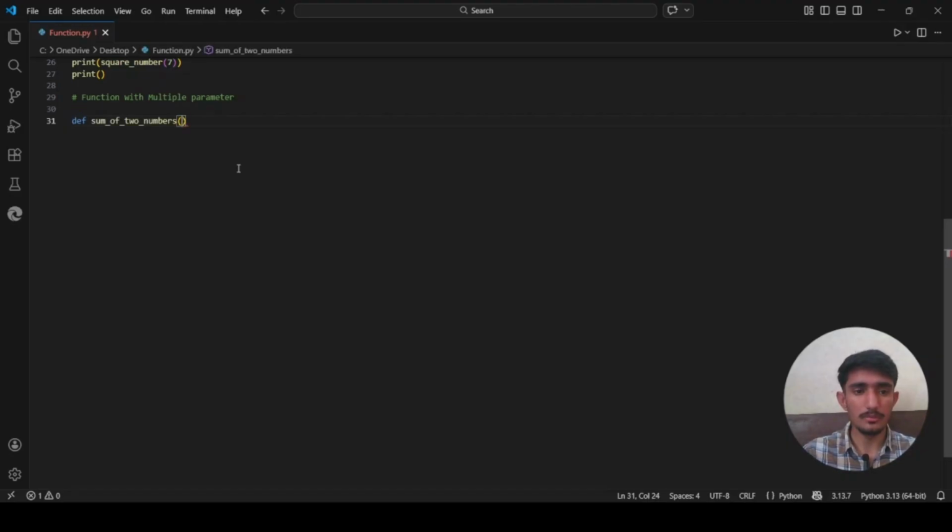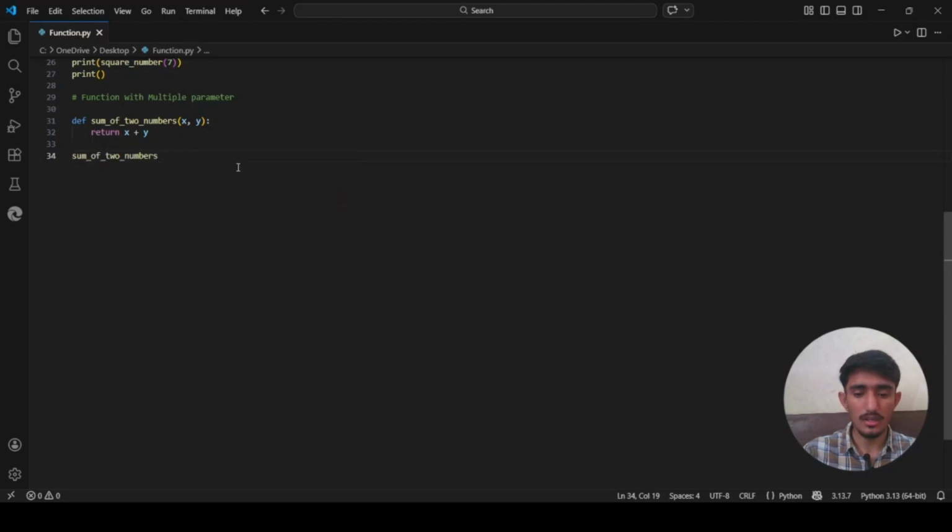After that you see the parenthesis. Inside the parenthesis we need two parameters, let's just say x, then a comma, and another parameter, let's say y. x is one number and y is another number. After that we need a colon. Then we hit enter and write return x, whatever the x value is, added to the y value.